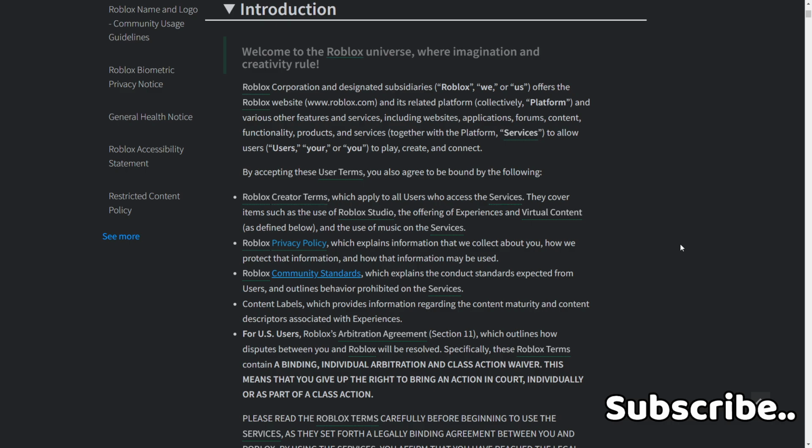They cover items such as the use of Roblox Studio, the offering of experiences and virtual content as defined below, and the use of music on the services. Roblox privacy policy, which explains information that we collect about you, how we protect that information, and how that information may be used. Roblox community standards, which explains the conduct standards expected from users and outlines behavior prohibited on the services. Content labels, which provides information regarding the content maturity and content descriptors associated with experiences.